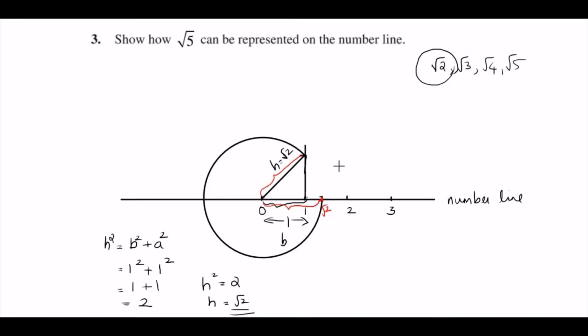Next is root 3. If you want to get root 3, you have to create a right triangle such that the base length is root 2 and the height, that is the altitude, is 1 unit. So root 2 square is 2, 2 plus 1 is 3. So h square is equal to 3, so h is equal to root 3. So you have to take a 1 unit perpendicular distance here, that is the same distance. Here this distance will be root 2 and this distance will be 1 unit. So draw a perpendicular line that is of length 1 unit.